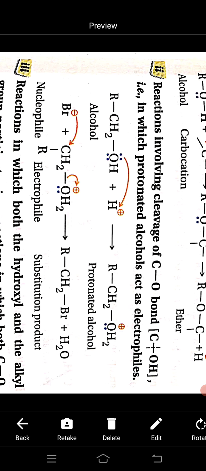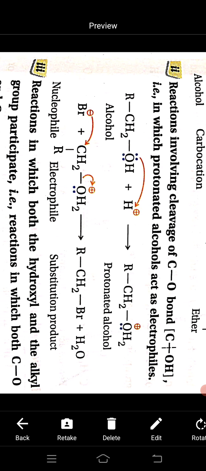The second type is the reaction involving cleavage of the C-O bond. Here cleavage of the C-O bond occurs, and in that case first the alcohol gets protonated and then removal of a water molecule occurs and it forms an electrophile. So when reaction involving cleavage of the C-O bond occurs, the alcohol acts as an electrophile.